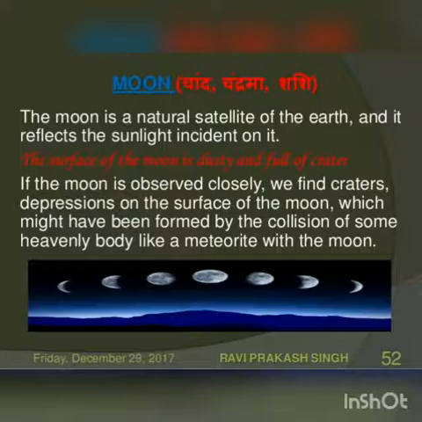Thereafter, every night, the size of the bright part of the moon appears to become thinner and thinner. On the 15th day, the moon is not visible. This day is known as a new moon day. Okay, the next day, only a small portion of the moon appears in the sky. Okay, then again the moon grows larger every day. On the 15th day, once again we get a full view of moon. So the various shapes of the bright part of the moon as seen during a month are called as phases of the moon.